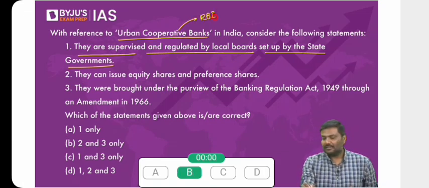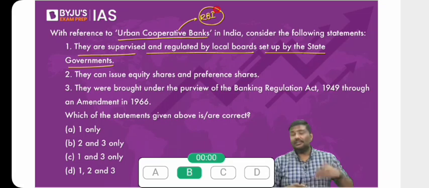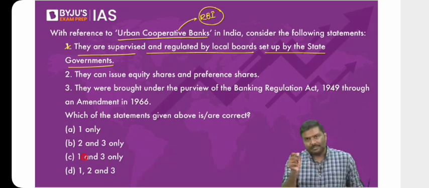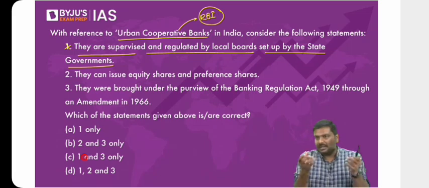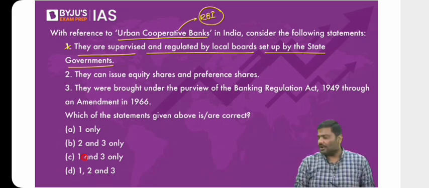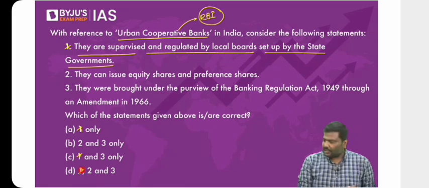Reserve Bank of India, Banking Regulation Amendment Act of 2020. We have discussed this today itself. So the first statement is wrong. Part of the administration, election, etc. will come under the state government. But the banking activity should not come under the state government. It should come under the RBI, Reserve Bank of India. So one is wrong. Can you use this to eliminate the options?